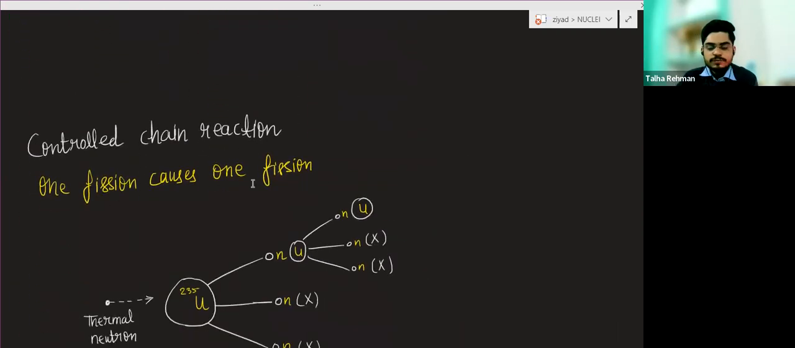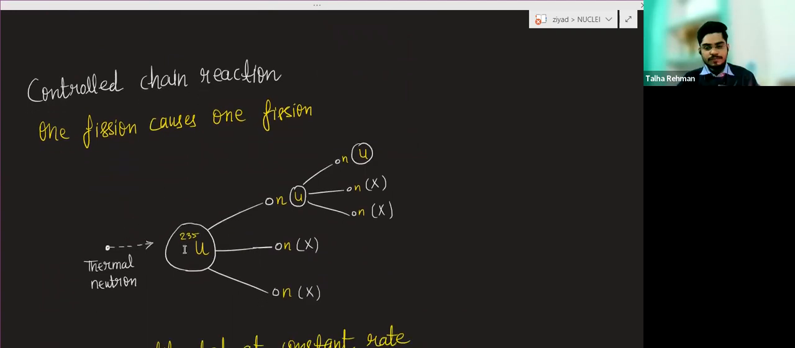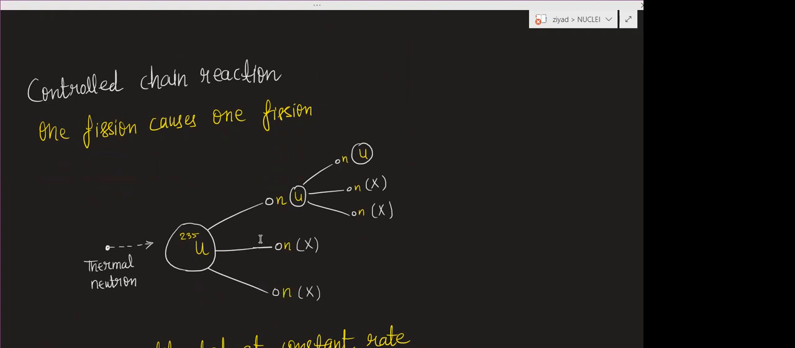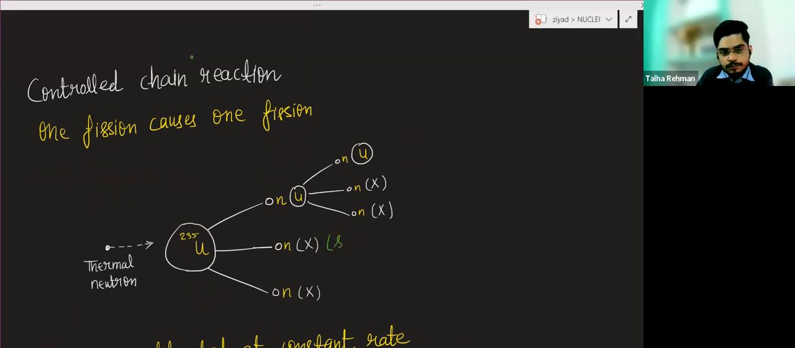So in a controlled chain reaction, one fission causes one fission. So how will we achieve this? A thermal neutron hits uranium 235. After fission, it will give 3 neutrons. Somehow you stop 2 neutrons. These neutrons are stopped. So now these two neutrons will not do any further fission. Only this neutron will do the further fission. So basically one fission causes one fission.